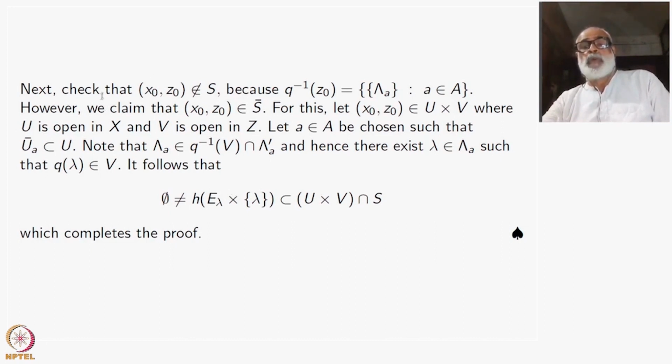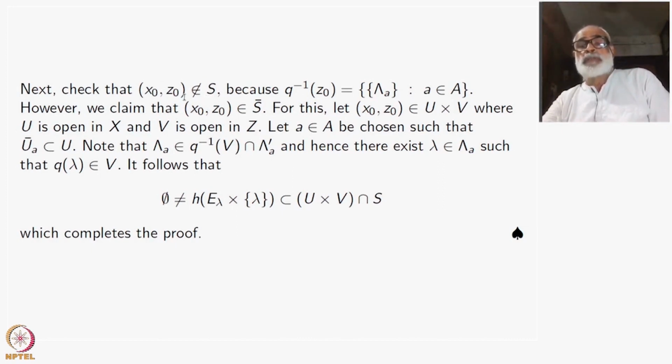For this we want to check that (X naught, Z naught) is not in S, because Q inverse of Z naught is a singleton inside A. However, we claim that (X naught, Z naught) is in the closure. This closure is taken in S cross Z. Something is in the closure and not inside S, so this is not a closed set. That's all.